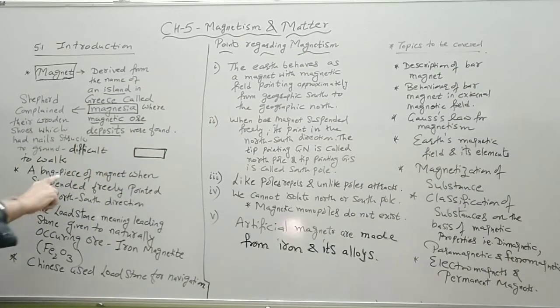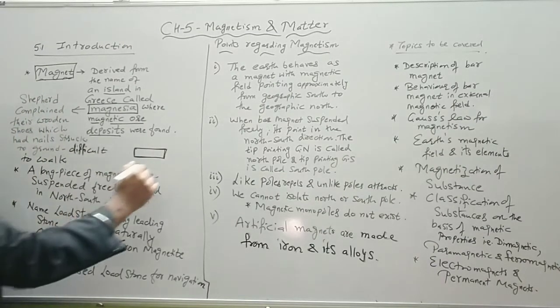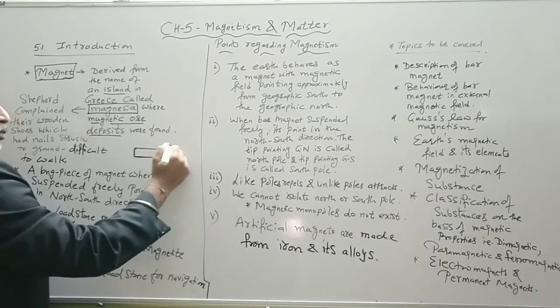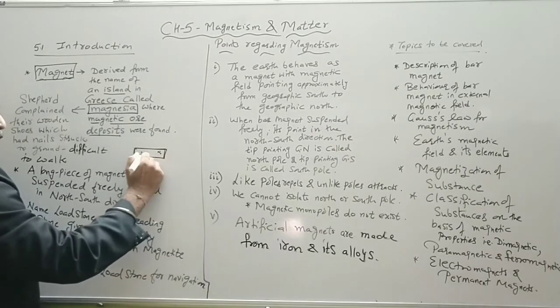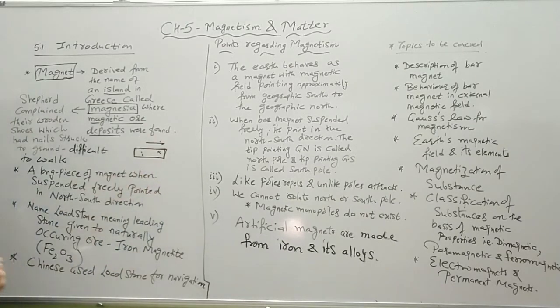When this long piece of magnet was suspended, it always pointed in the north and south directions. So one end was known as the north pole and the other end as the south pole, when it gets aligned in the direction of north-south.